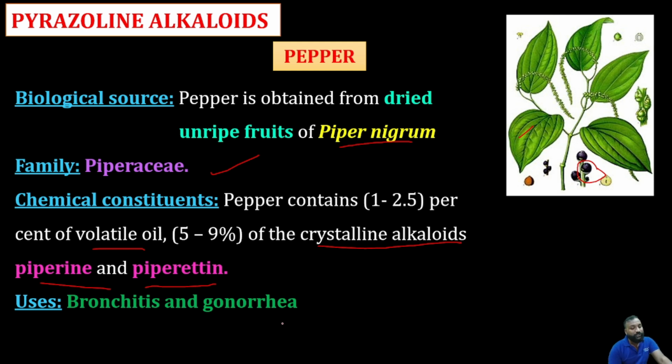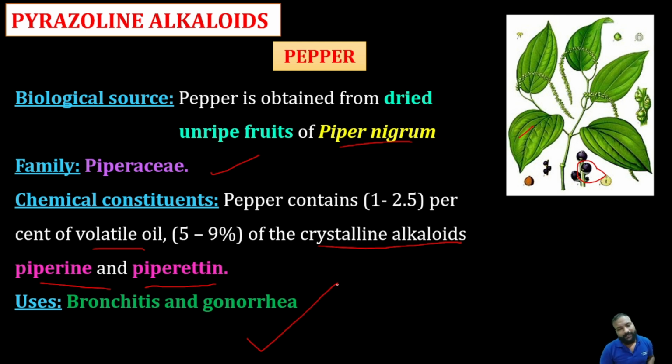Coming to the uses, it is mostly used in bronchitis and other throat-related, respiratory-related and gastric, GI-related problems, and also genital diseases like gonorrhea. So this is about pepper.